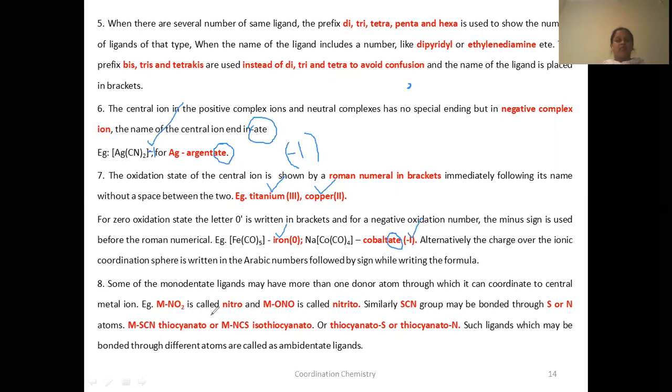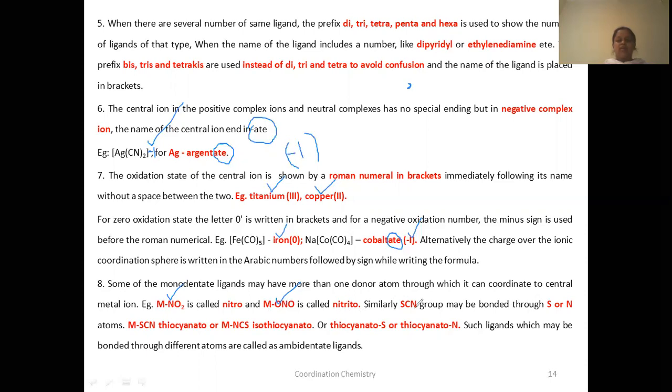You will be studying more about this in the further classes. So these are linkage isomers. There is a difference in the linkage of the donor atom here. In nitro, the donor atom is nitrogen. In nitrito, the donor atom is oxygen. The difference in the linkage, you have to indicate like this, with M–O, M–N.